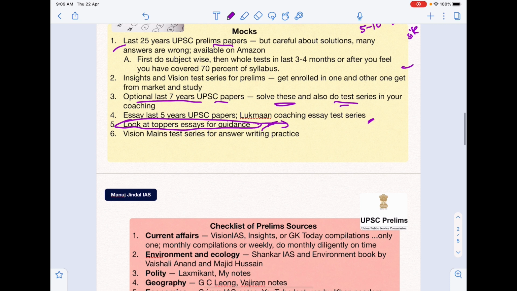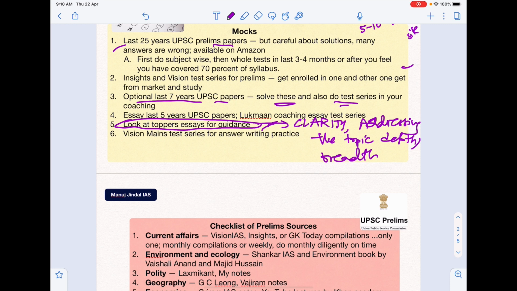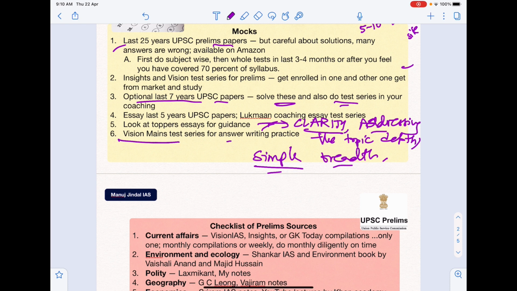The focus of essay should be clarity, addressing the topic, okay, in good depth and breadth both. Okay, clarity, addressing the topic, and just keeping it simple and straightforward. It should not be too complicated. It should be a simple piece of good writing. All right. Finally, for mains test series, vision is obviously used by most people. I think you can go with that. Their question quality is good, and that you can use for answer writing practice.